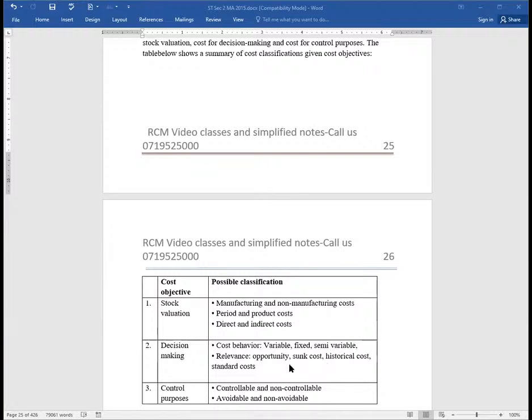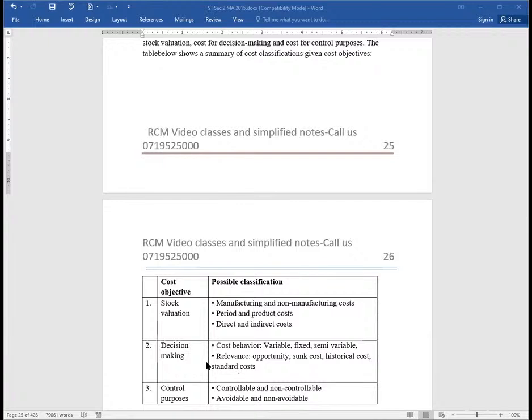Then we have relevance, and we will be seeing, for example, that opportunity costs are relevant. That's quite a great classification. We have sunk costs, which are historical, which are irrelevant. We have standard costs, which we'll be calling what here? Normal costs. Ladies and gentlemen, this is just a high-level explanation. I'll be going into the nitty-gritties of these particular cost classifications just within this lesson.